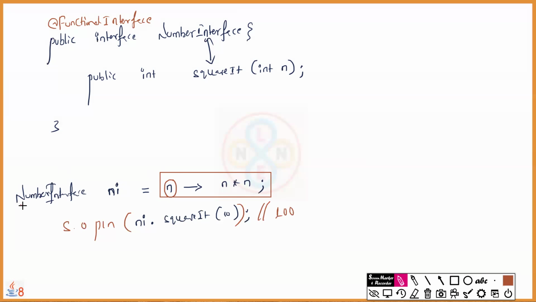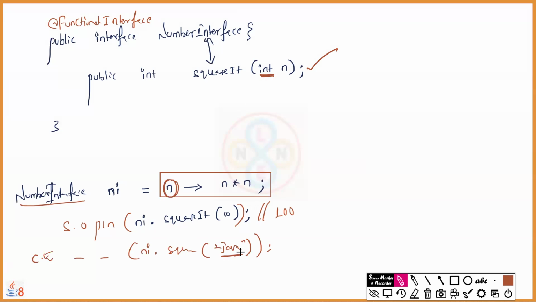It's because of the functional interface. And in this functional interface also there is no confusion because there is only one method. That method's input will be the type of your variable without any ambiguity. If you try to give some other input, say for example, interface reference ni dot squareIt, can I give a Java string here? Is it possible? It's not possible. It throws a compilation error because the method is expecting an integer. You are not passing the integer parameter.